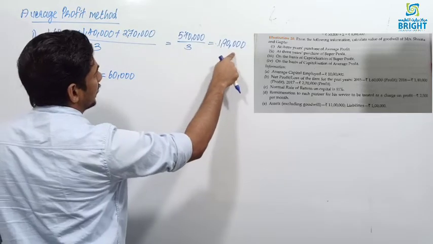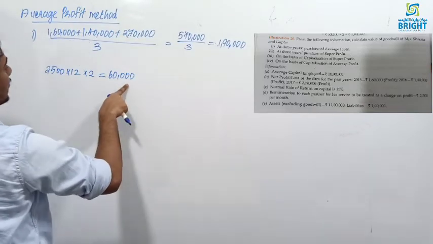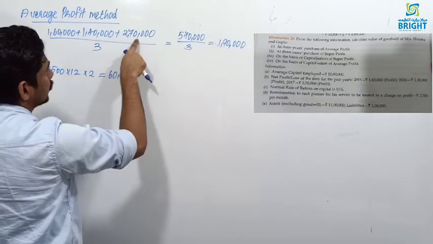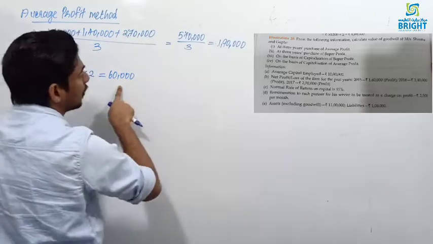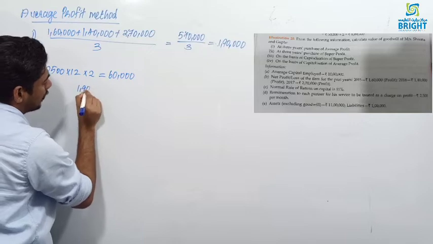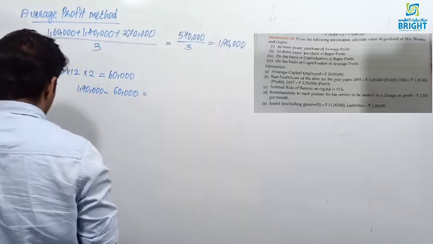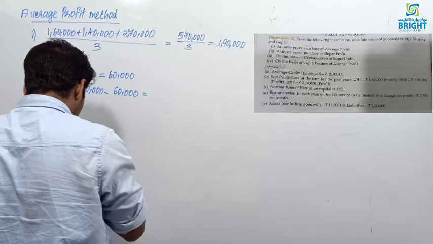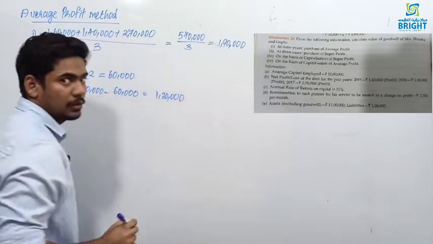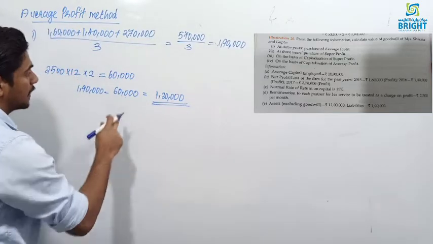This you can just deduct from the average profit. Or this 60,000 you should deduct from all the profits and add the balance of profit. Or from the average profit you can just deduct the 60,000. The answer will be same. So 1,90,000 minus 60,000 is equal to 1,30,000. So this is the average profit after the adjustment.